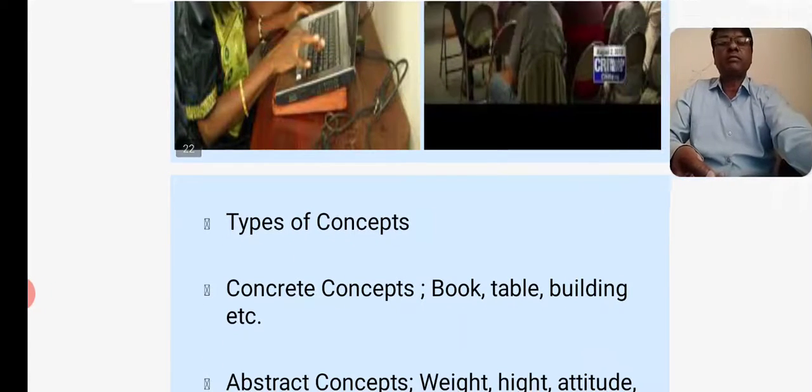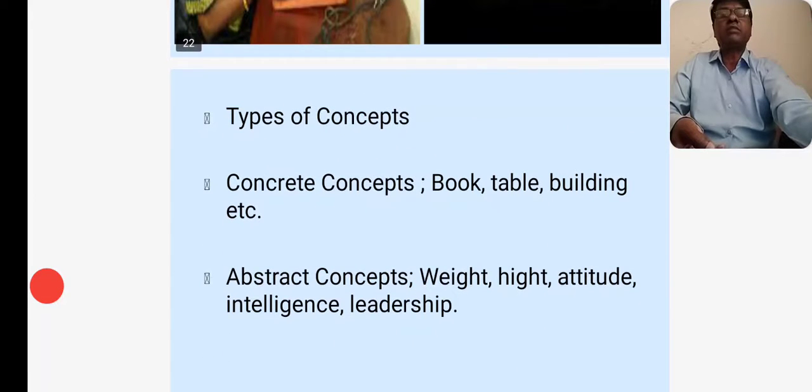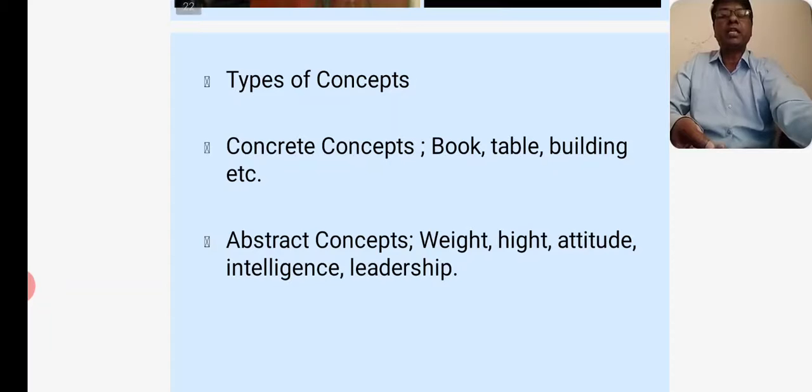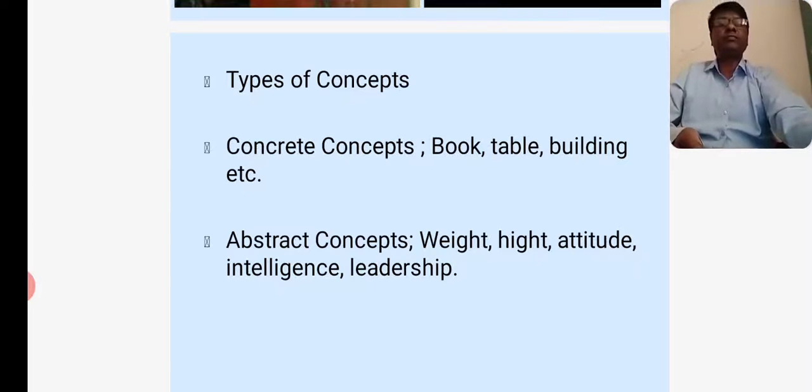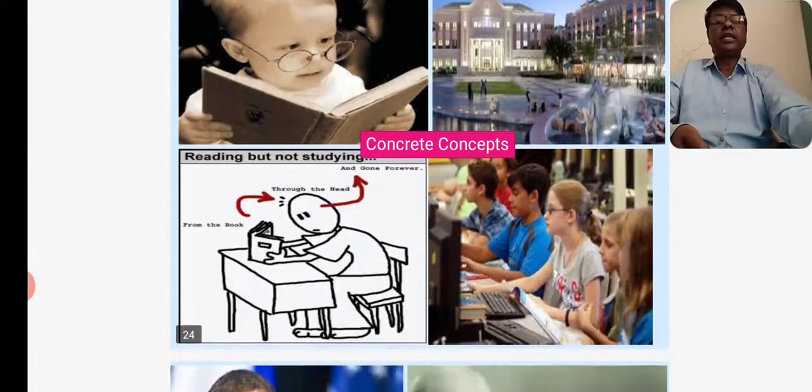Types of concepts. Concrete concepts. Example, book, table, building, etc. Abstract concepts. Example, weight, height, attitude, intelligence, and leadership. And the second concept,